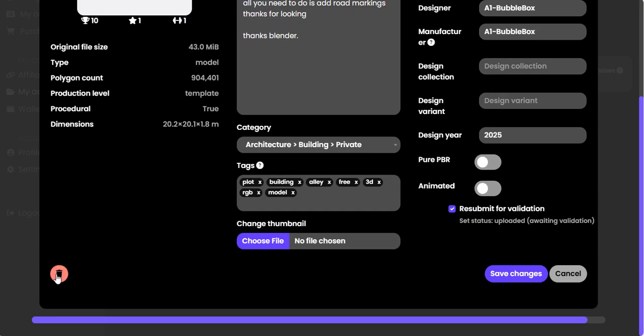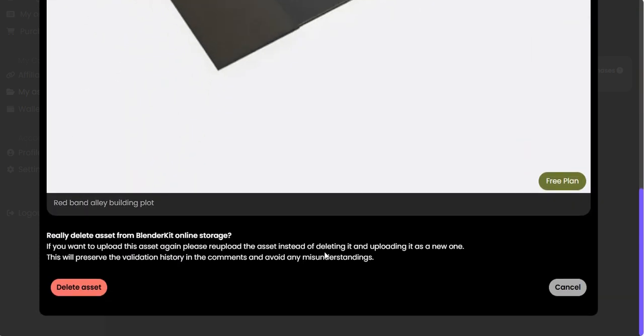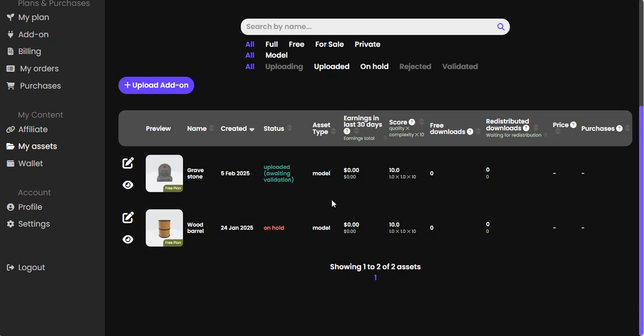So let me just go back on that. I'm going to scroll down and I'm going to click on this, and I'm just going to okay. I'll go down here. Go delete asset. Asset gone. So I'm on asset number 50. I haven't got one asset on here yet. All for beveling issues mostly, and the wrong scale.